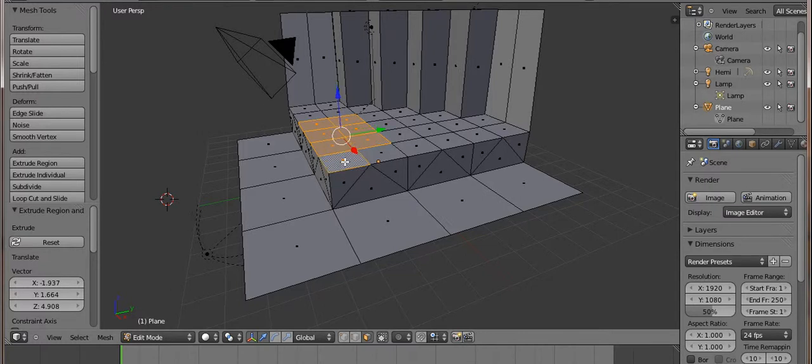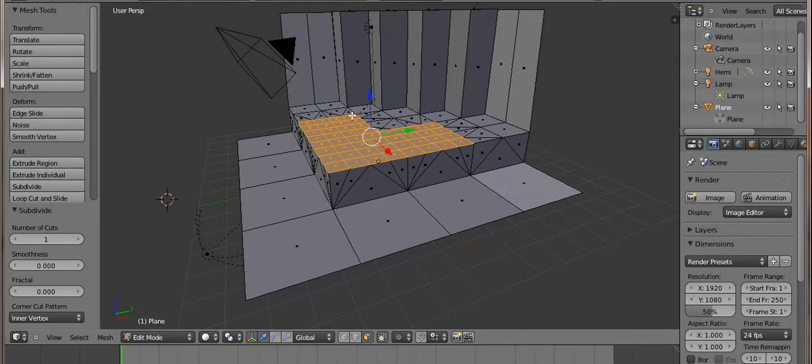I make the front part of the studio like this. I subdivide it again. I don't need this part, therefore I wanted to cancel it.